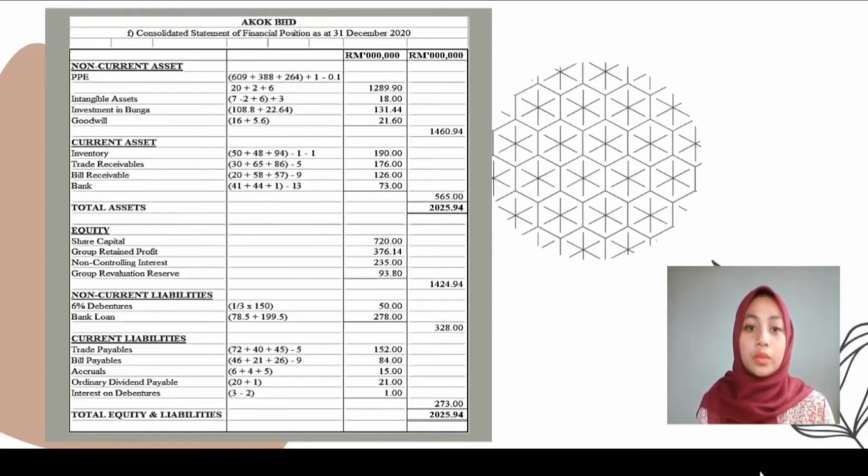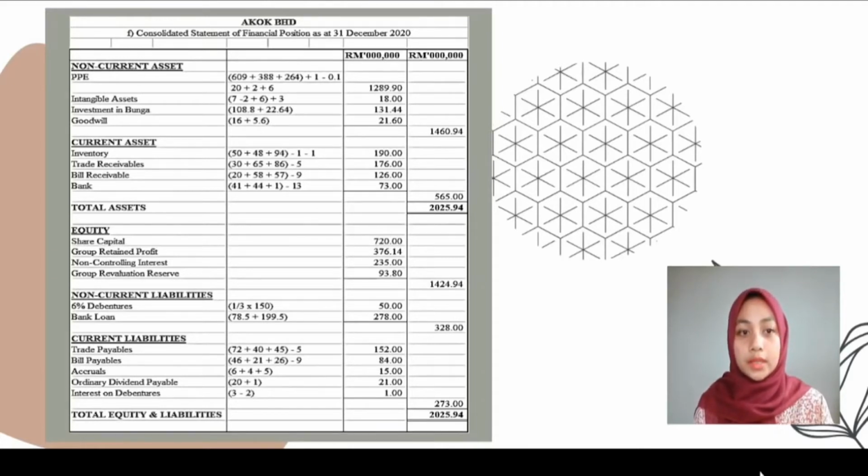For the PPE, we get 1289.90 million after the additional information and workings. And for the intangible asset, we got 18 million. Investment in bunga, we got 131.44 million. And goodwill, we got 21.6 million.